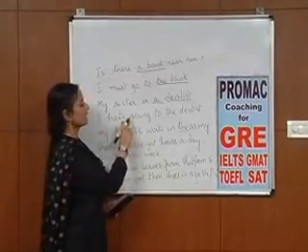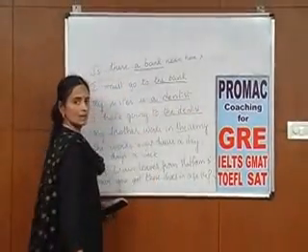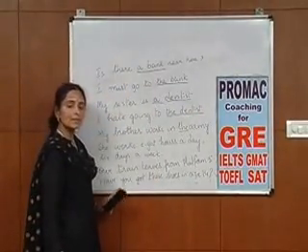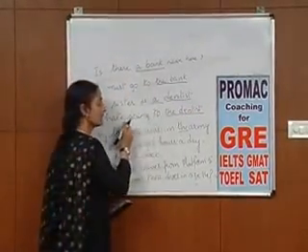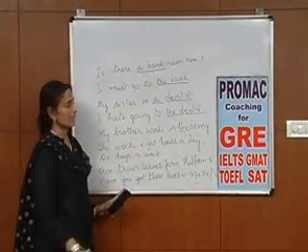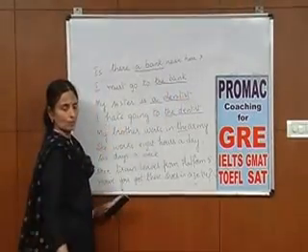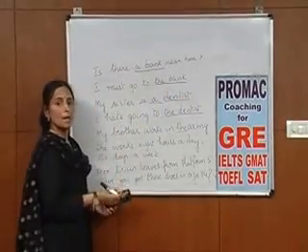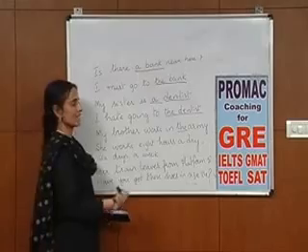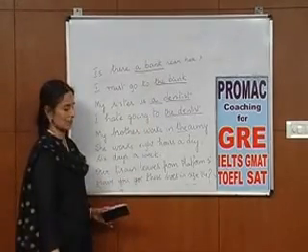But I hate going to the dentist. So here we are being particular about dislike for going to the dentist. Here it talks about the dentist profession as a whole. Here it talks about my like or dislike for a dentist or for the dentist in particular.